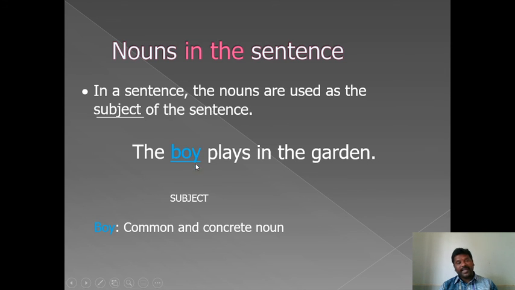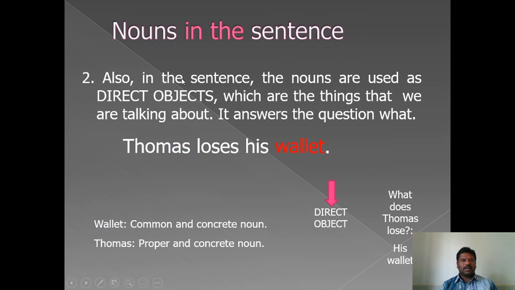Which type of noun is it? It's a common noun and a concrete noun. You know that concrete nouns are divided into four: common, collective, material, and proper nouns. Please see the example: The boy plays in the garden. It is in the present simple tense. Boy is a common and concrete noun.